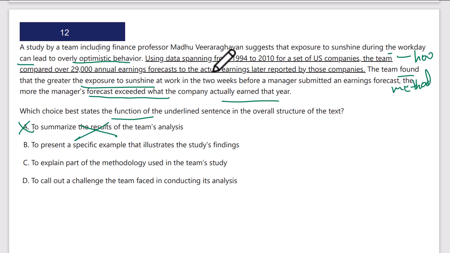No, this is not an example. This is a method. It's how they did it. To explain part of the methodology used in the team's study. That's exactly it. C is going to be our correct answer. D, to call out a challenge the team faced in conducting its analysis. No, the underlined portion is not calling out a challenge. C is correct.